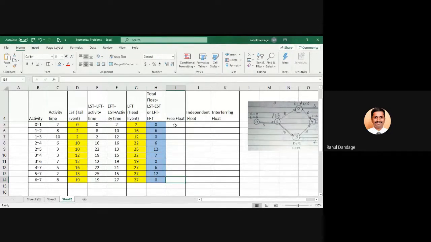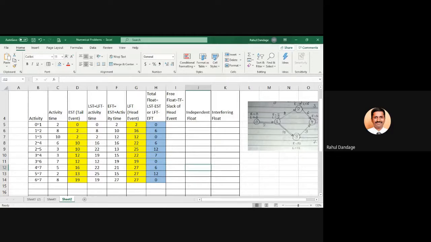Let us try to finish off the work of calculation of all the floats first and then come back to the conclusion part, the inference from this, what we can draw. Now tell me, what do you mean by free float? How to calculate free float? Total float minus slack of head event. Free float is equal to total float minus slack of head event. Correct?